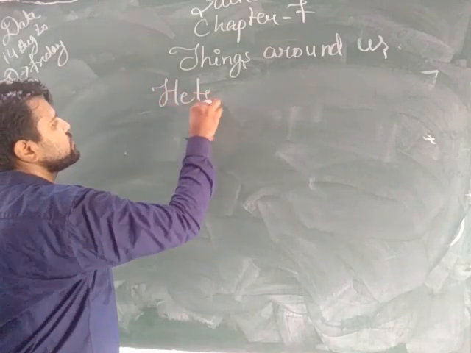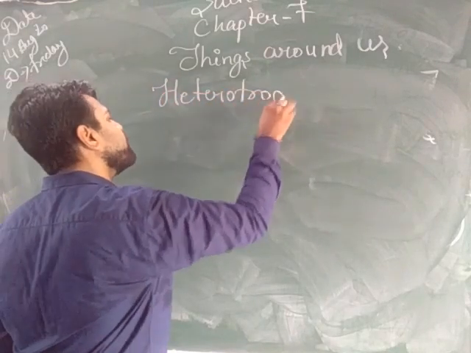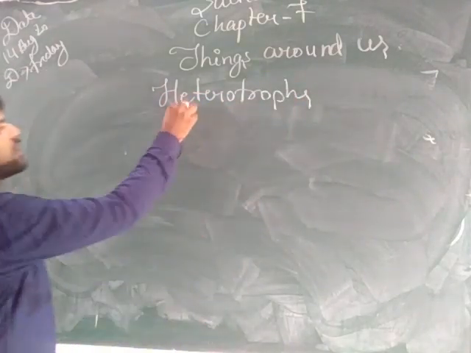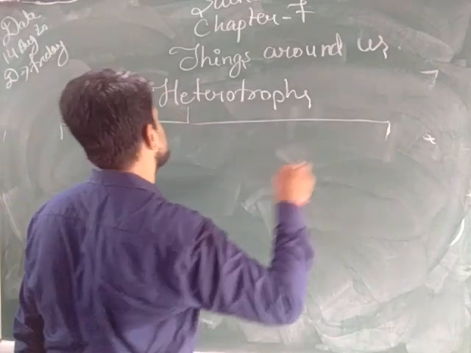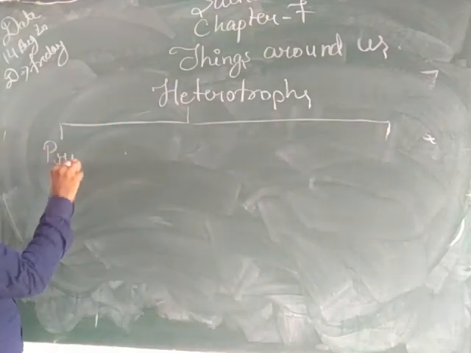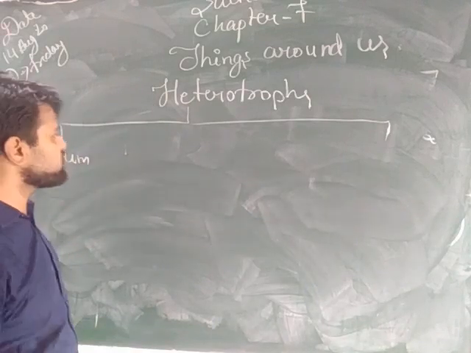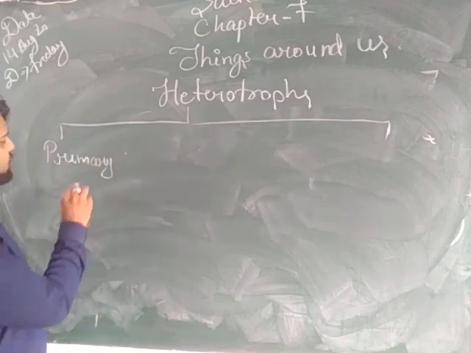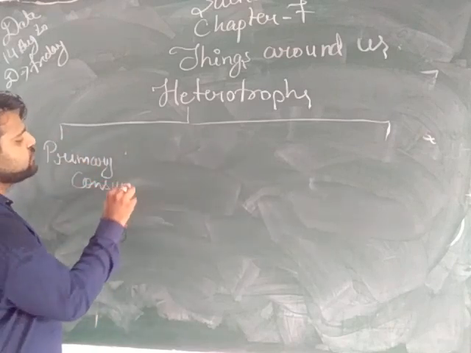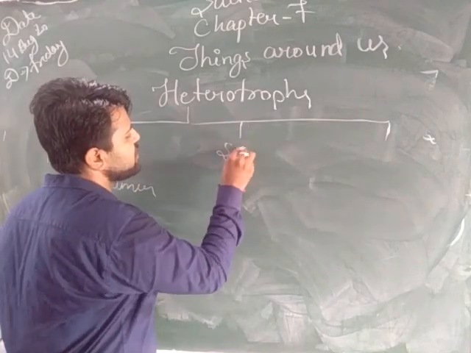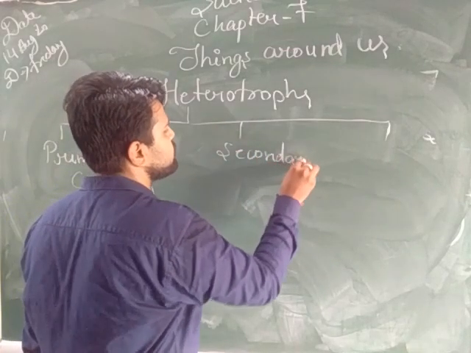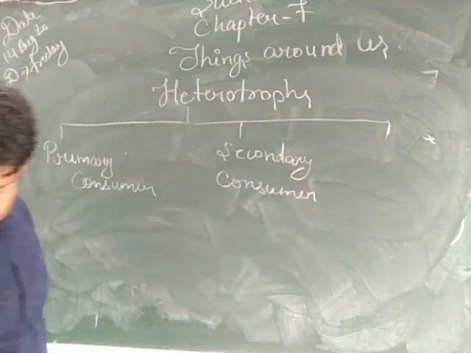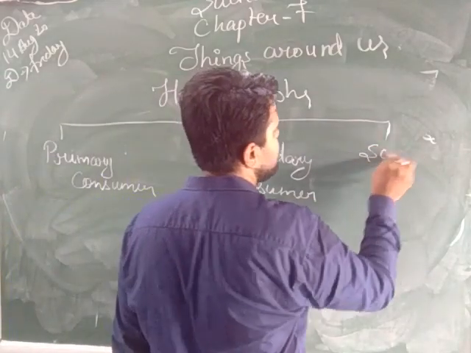Heterotrophs are further categorized into three categories. Plants are called producers because they prepare their own food, while heterotrophs are divided into three categories. First comes the primary consumer. Second come the secondary consumers. And finally, come the scavengers and the decomposers.